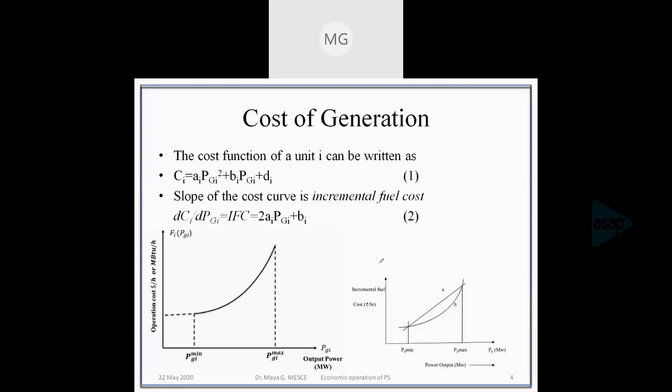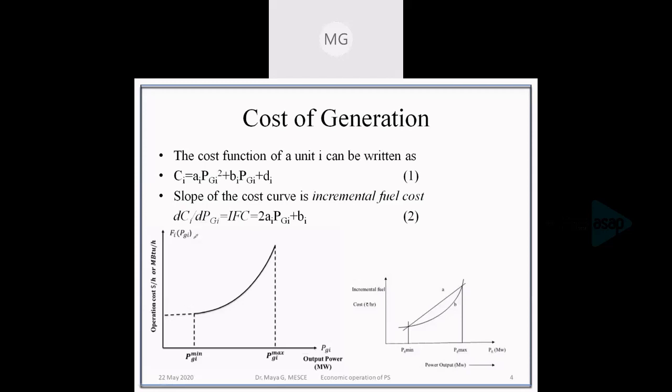Okay. The slope of this curve is very important in our optimal studies. That is, the slope of this cost curve is known as the incremental fuel cost. As we know that in a thermal unit, the cost is mainly dependent on the fuel cost, not on wages or maintenance. The fuel cost is the most important. So the cost function can be called as fuel cost function. So the slope of this cost function is called as the incremental fuel cost.